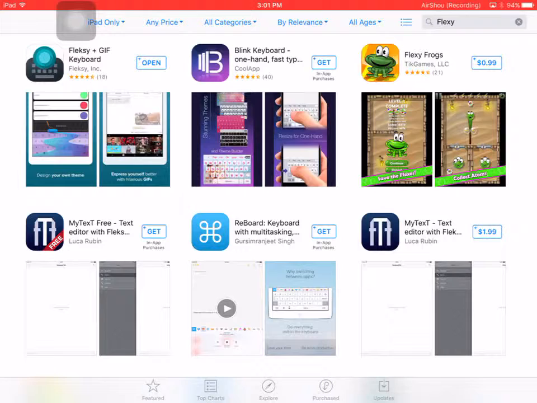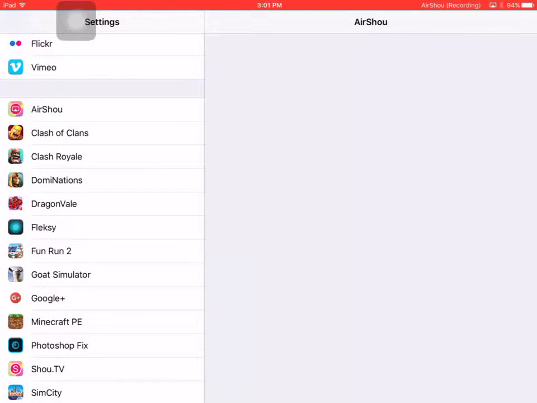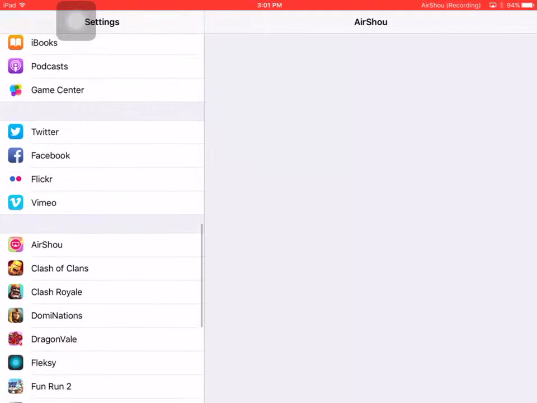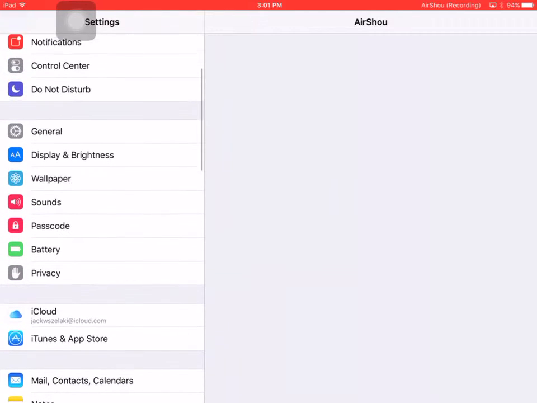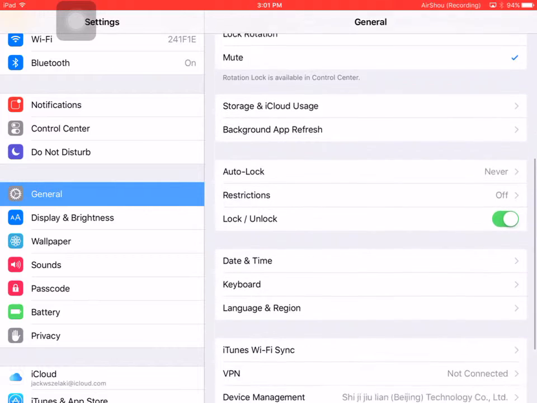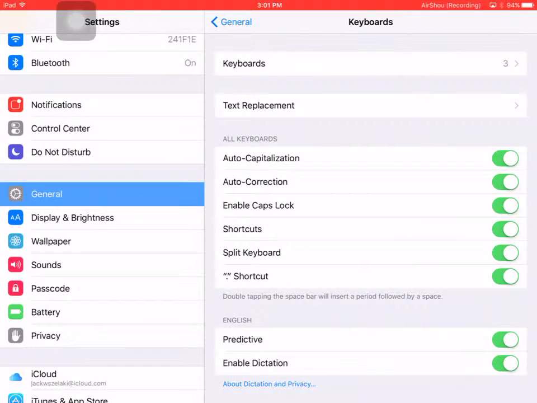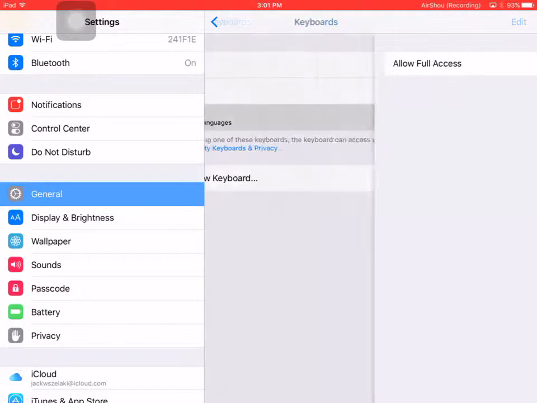Anyways, once you do that, you're gonna want to go into your settings, and then you're gonna go into General. Then you're going to scroll down all the way to Keyboards, and you're going to click on Keyboards. You're going to click on the top one, which is this one right here. And then you're going to go to Flexi, and you're going to tap this one.